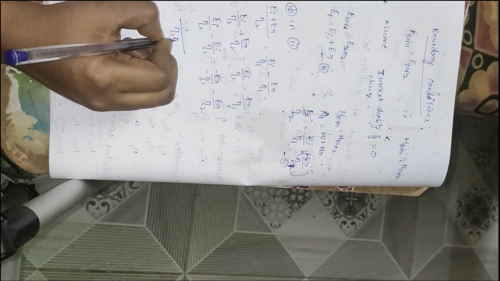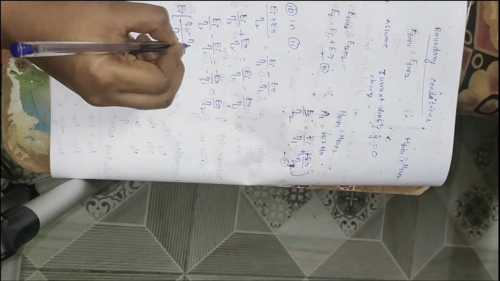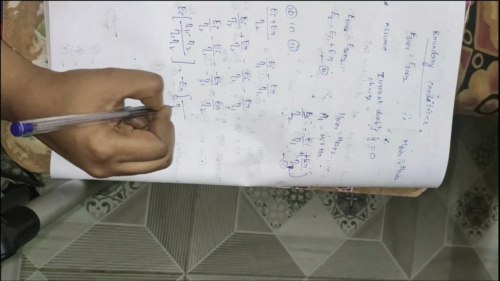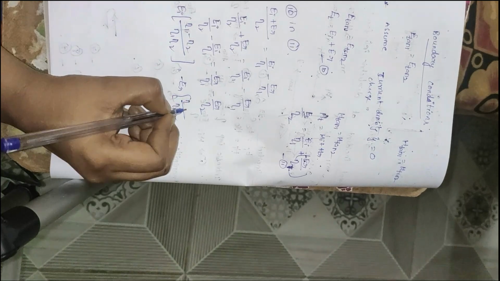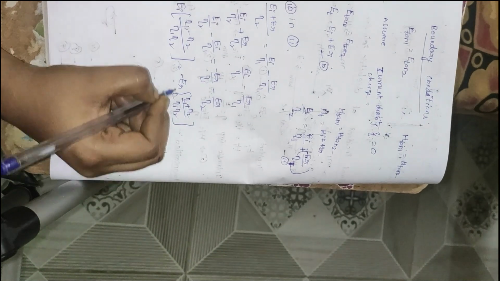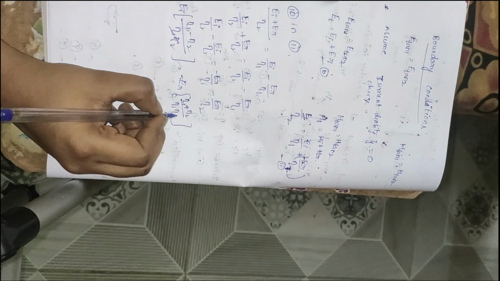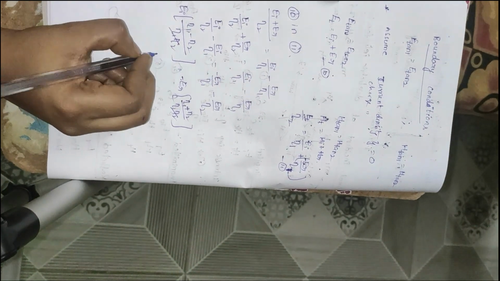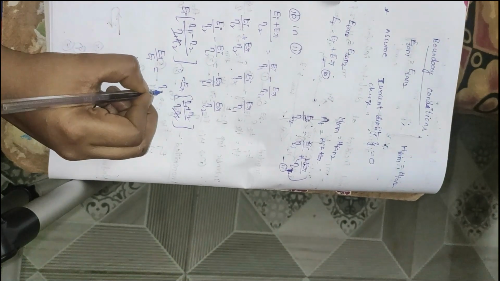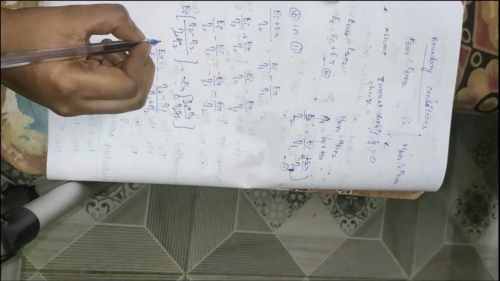The LCM is eta 1 into eta 2. Whenever you take Ei as common, it will become eta 1 minus eta 2 is equal to minus Er common, with eta 1 and eta 2 as the LCM. It will become eta 1 plus eta 2. Why? Because I have taken minus as common. Eta 1 eta 2 in both will get cancelled. So from this, Er divided by Ei is equal to eta 2 minus eta 1 divided by eta 1 plus eta 2.